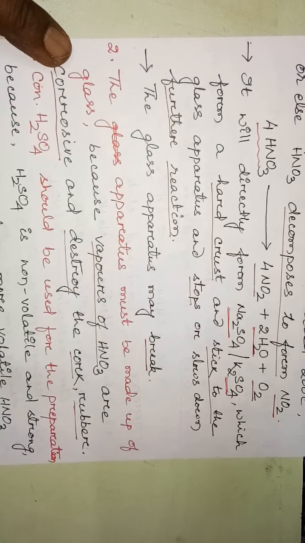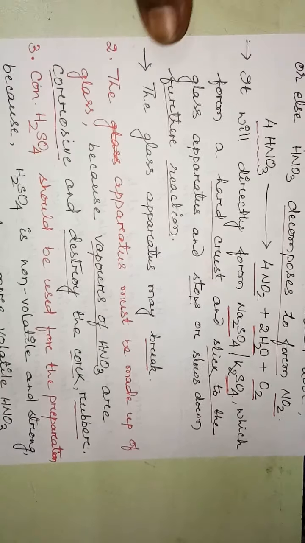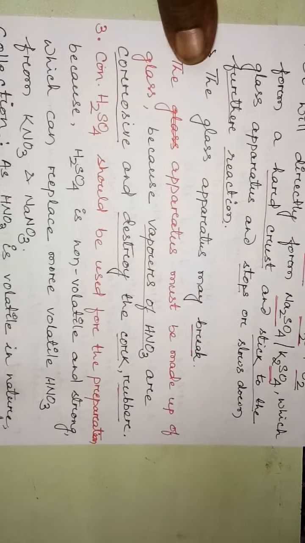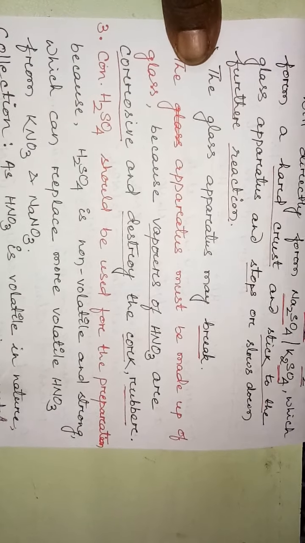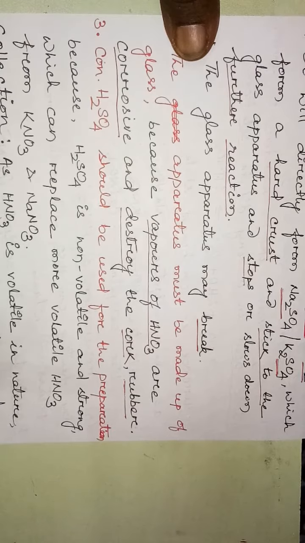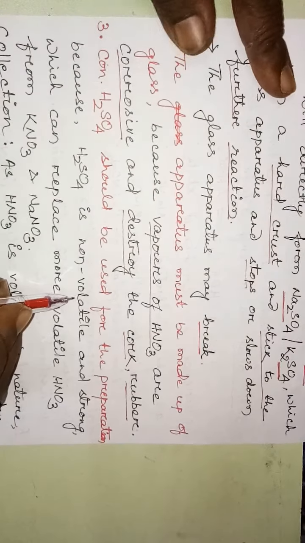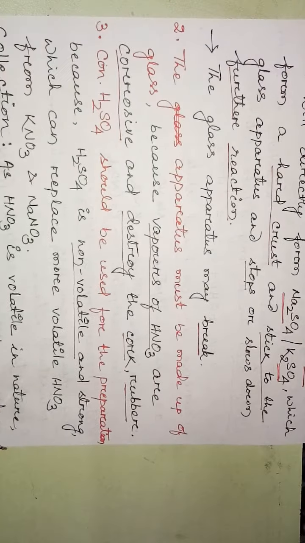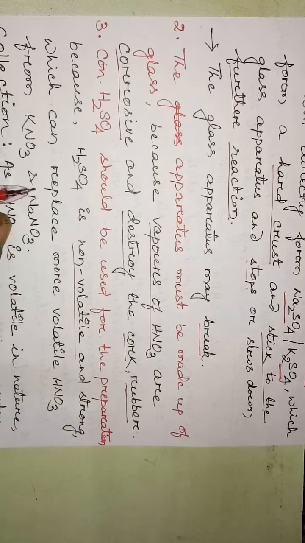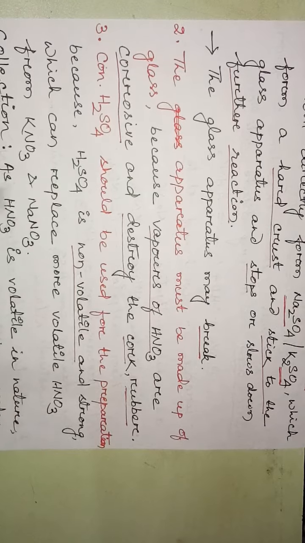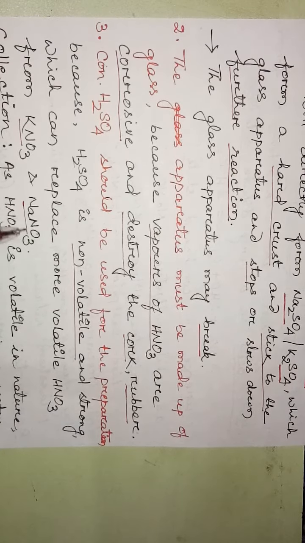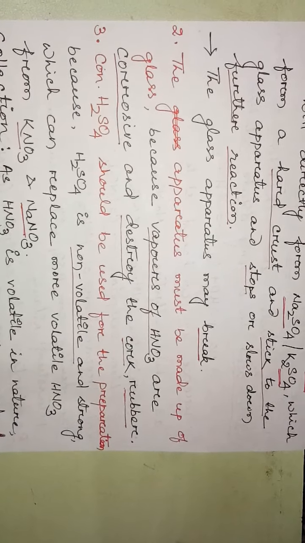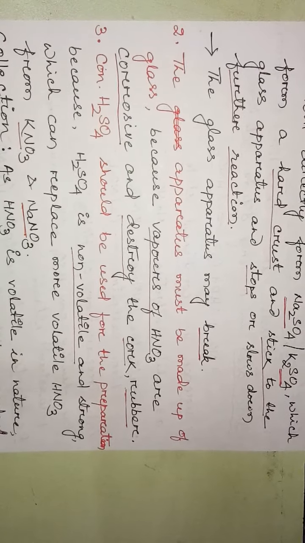Understood? Then another condition is that concentrated sulfuric acid should be used for the preparation. Why? Because sulfuric acid is non-volatile and strong, which can replace the more volatile HNO3 from KNO3 and NaNO3, whereas other acids cannot replace it.